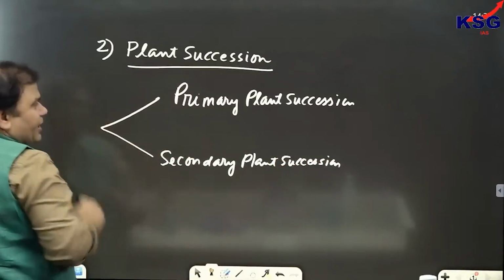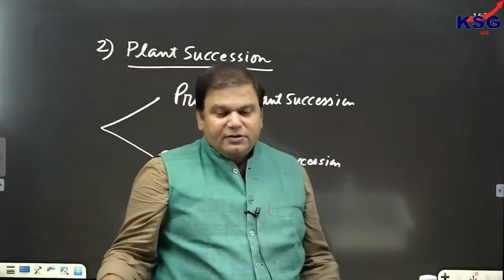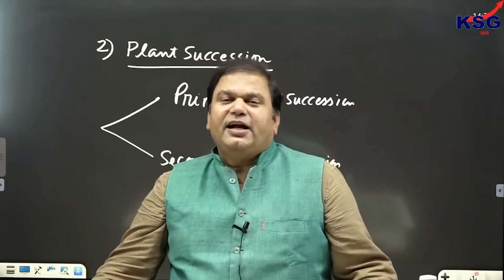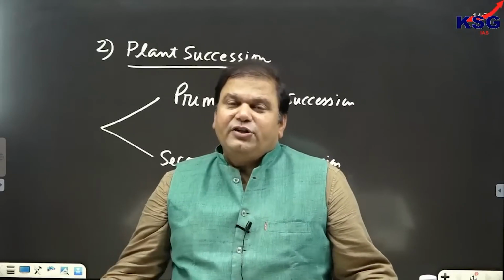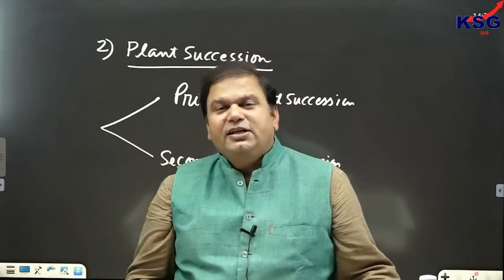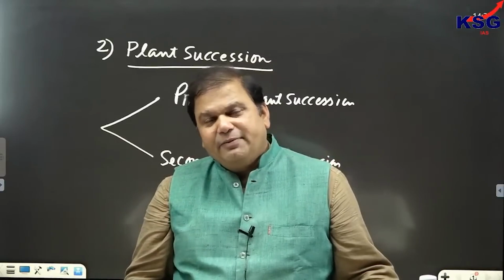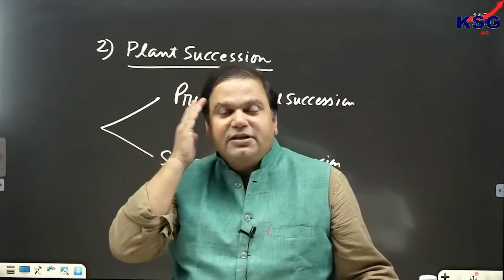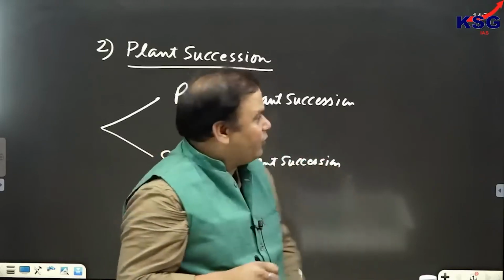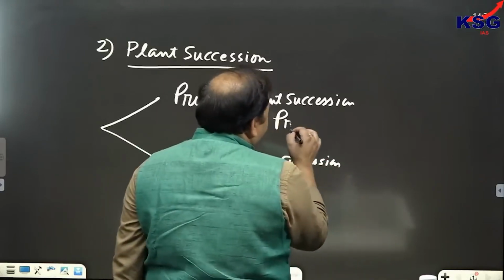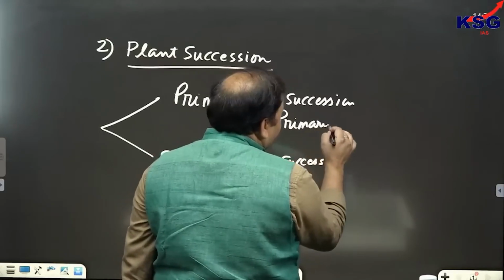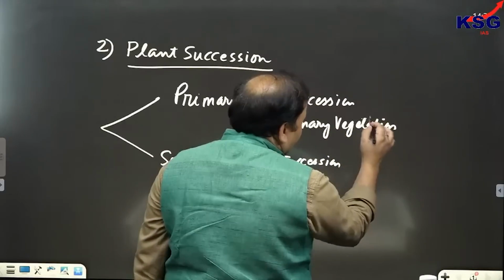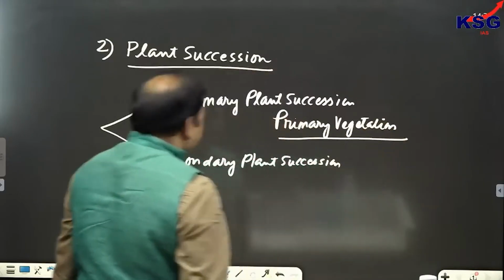Now, when we are talking about primary plant succession, it means what? It means that if there is no vegetation in that area from the very beginning, the establishment of vegetation in that area would be called primary plant succession. And the type of vegetation which is established in that area would be called primary vegetation.